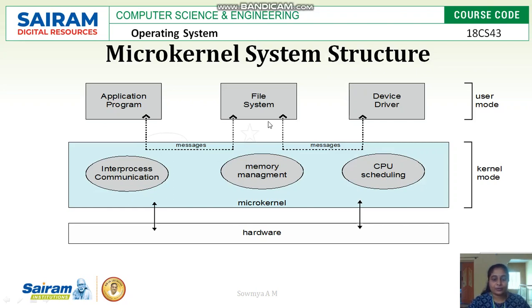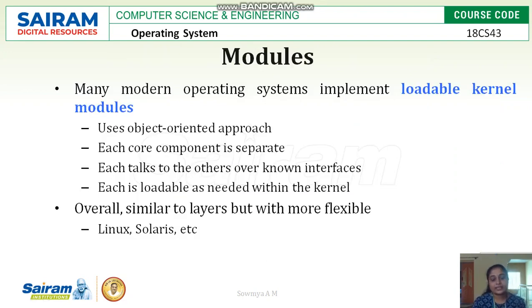So we have user mode, which is having user applications and hardware. These microcontrollers in turn connect with CPU hardware for execution. And next comes modules. In a modern operating system, the operating system is not loaded to the RAM completely, because the size of the operating system is huge, which makes it difficult to load the complete operating system at once to the main memory. Instead, we make use of loadable kernel modules.